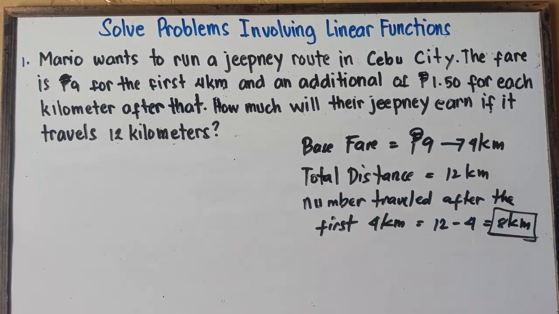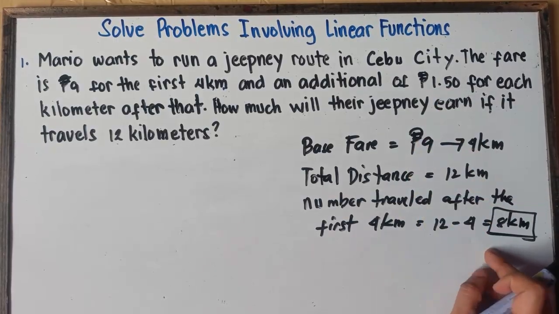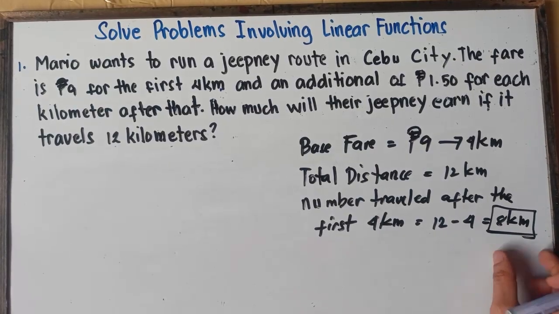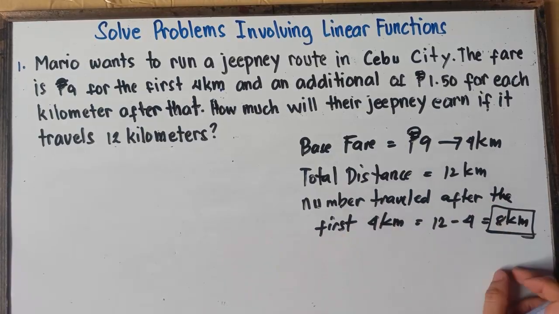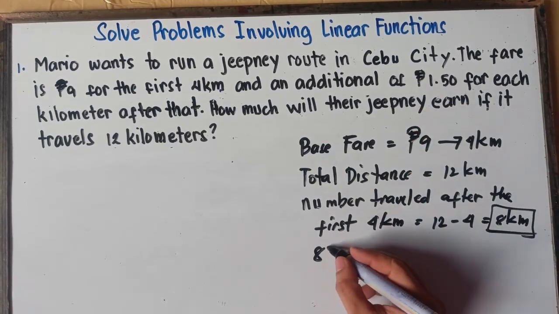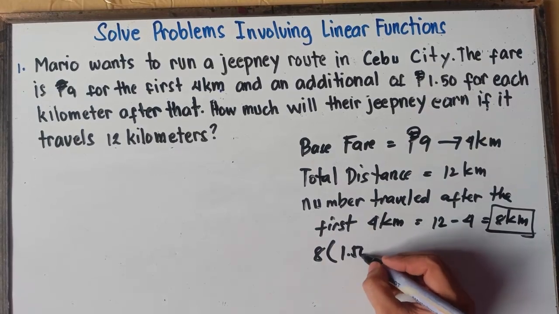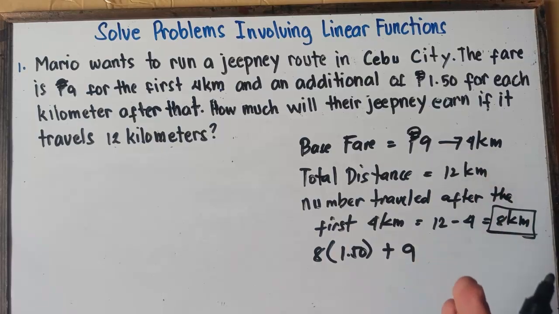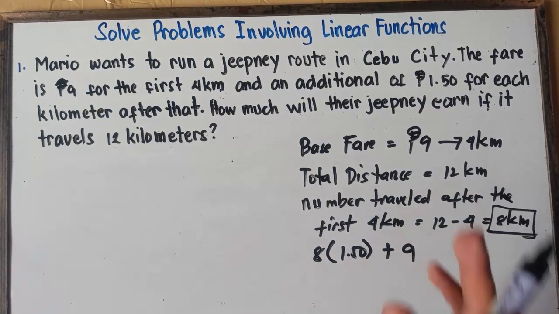And then, since every kilometer after the first 4 kilometers adds 1.50, you simply multiply, right? Because in every kilometer of these 8 kilometers, you will add 1.50 on the 5th kilometer, the 6th, the 7th, the 8th, and so on. So this will be 8 kilometers multiplied by 1.50, and then plus the base fare. Once again, this 9 pesos is the starting fare, the base fare. Multiply this, and then add 9. That would be the answer, class.